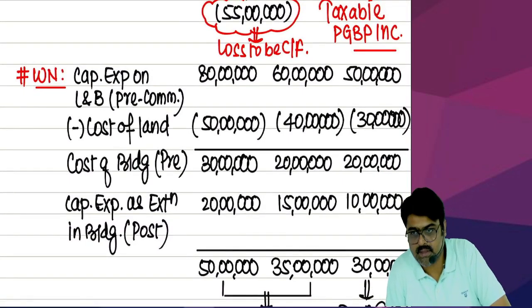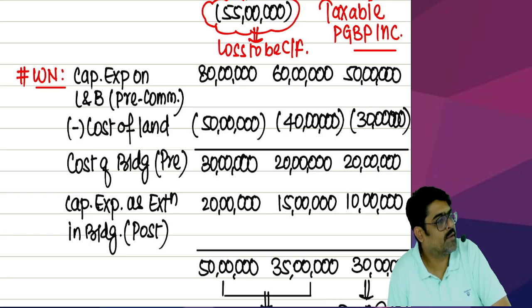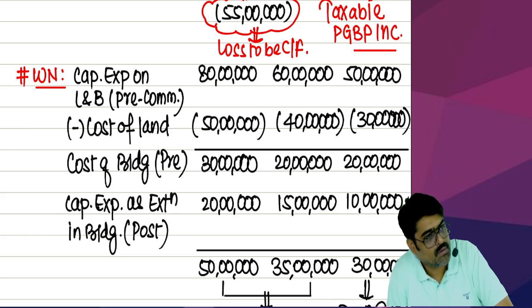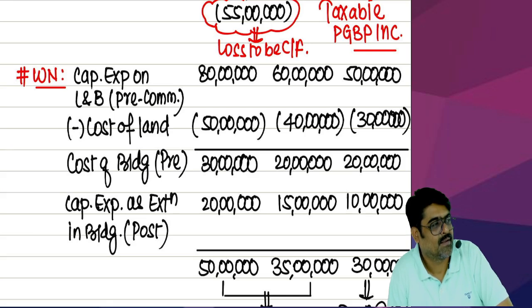After reading the question, after solving the question, how did you find this question? Very difficult, no? So where are you going wrong? What mistakes are you making? Number one, you are not understanding the question only. You are reading only, but not interpreting what the question wants to tell you. Second thing, you are not clear what the question asks you. What is the question asking you?